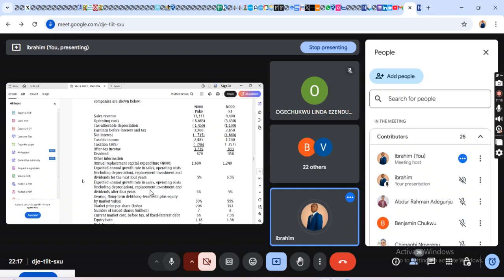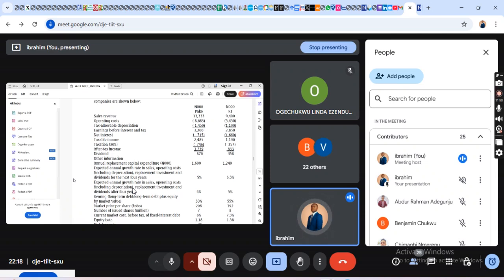Expected annual growth rate in sales, operating costs, including depreciation, replacement investment, and dividend after 4 years. Now, the first one is for the next 4 years. The second is after 4 years. That is infinity, class.